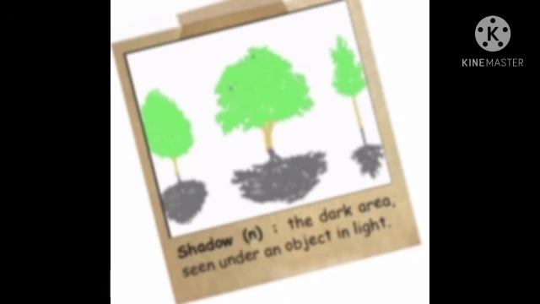Shadow, you know very well, the dark area seen under an object in light. Even when we walk, we can see our shadow under us, that is below us, aside us. So shadow means the dark area seen under an object in light is called shadow.